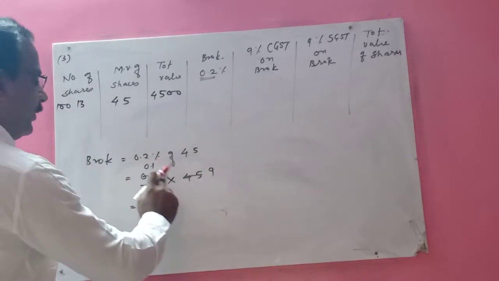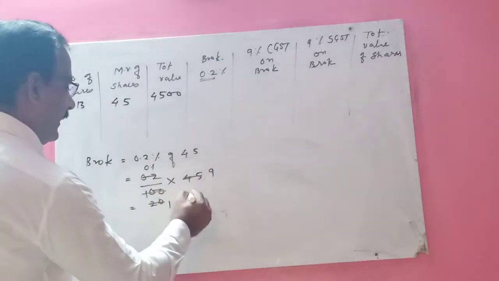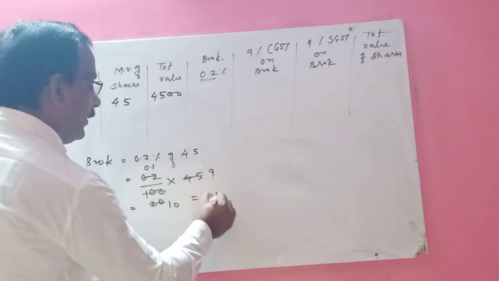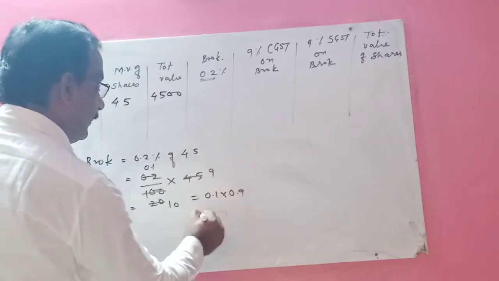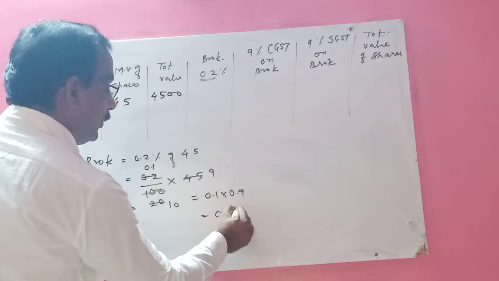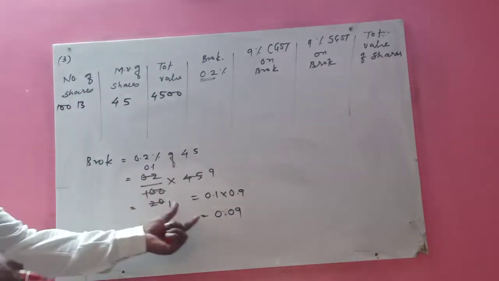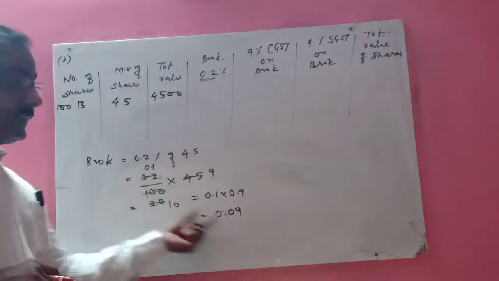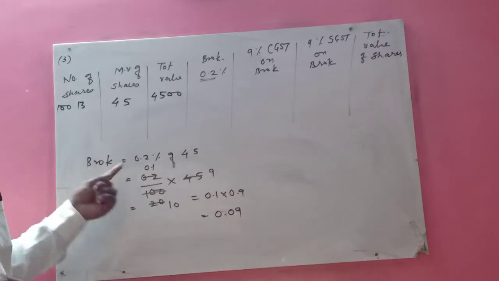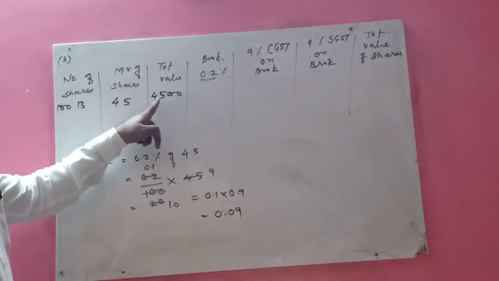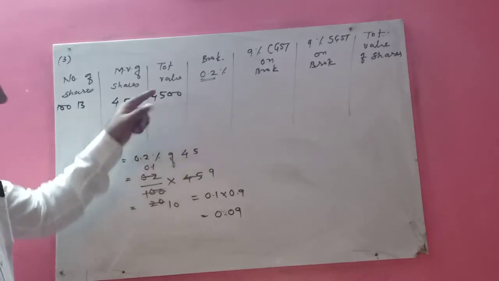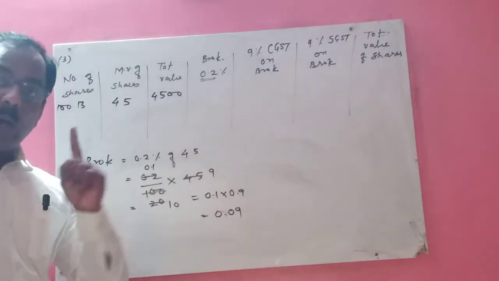Now 0.1 into 9 divided by 10. That means 0.1 into 9 by 10 is how much? 0.9. So it is 0.09. So what I have calculated, children, this is the brokerage, but on one share. Because I have taken 45, I have not taken 4500. This is the brokerage on one share.